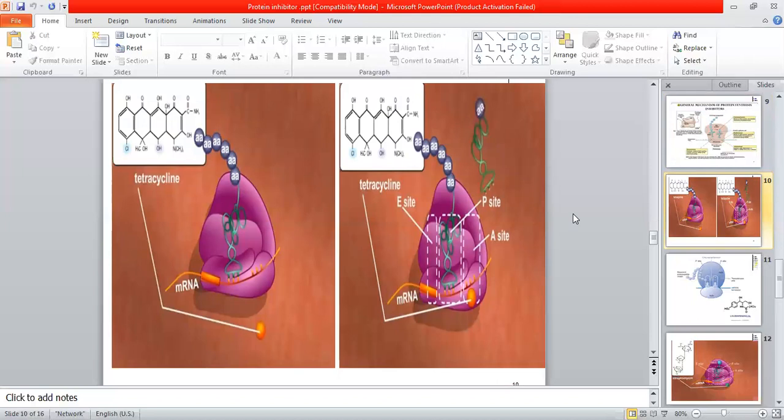Now let's look at our first category. That one is our tetracycline ring. As the name indicates, tetracycline means there are four rings, which are in a cyclic compound. Now what is happening here? This tetracycline will bind to the 30S ribosomal unit. This yellow ball indicates the tetracycline drug. It will bind to the 30S ribosomal unit like this at the A site and prevent the attachment of tRNA carrying the amino acid. Then what will happen? This means the next bead on the polypeptide string cannot be brought into the ribosomal unit.